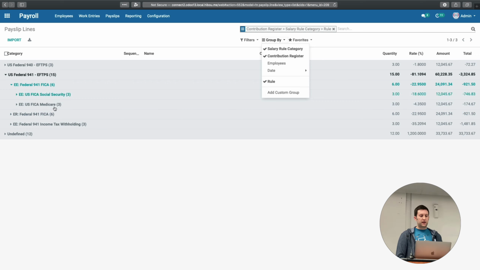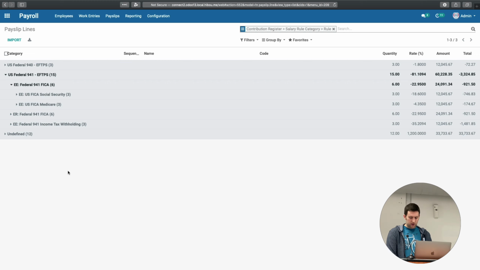But when this gets reconciled to your bank account, all of the 941s will hit your bank at the same time. All your 940s will hit your bank at a different time. And so you want to keep those separate. Even though you're remitting them through the same website, you ultimately do want to keep the payable balances and stuff like that between them.